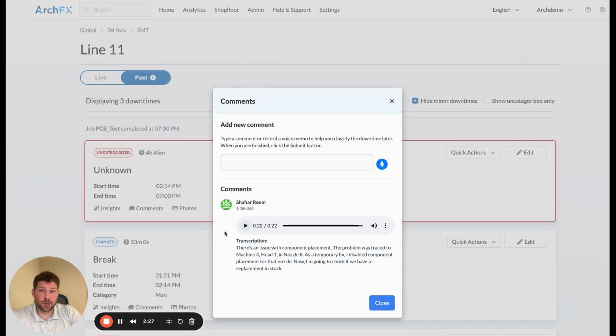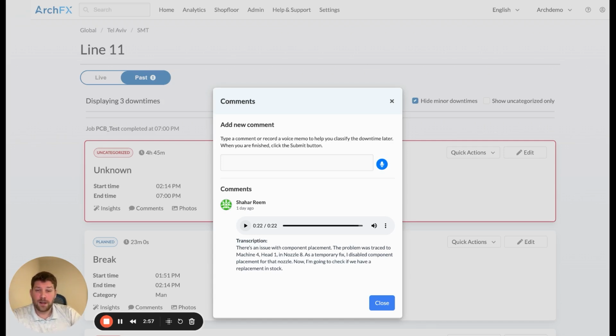Okay, so Shahar's in Tel Aviv. Obviously, he left the comment in Hebrew. Luckily for me, the system was able to transcribe that voice comment he left, and also translate it here to my local native language. So let's read. There's an issue with the component placement. The problem was traced to machine 4, head 1, nozzle 8. As a temporary fix, I disabled component placement for that nozzle. Now I'm going to go check if there's a replacement in stock.